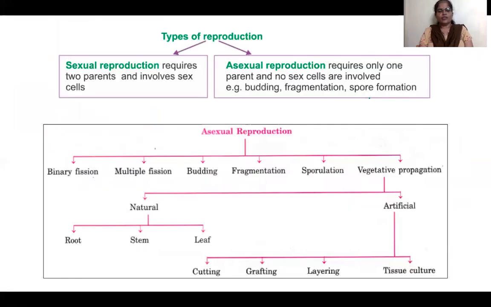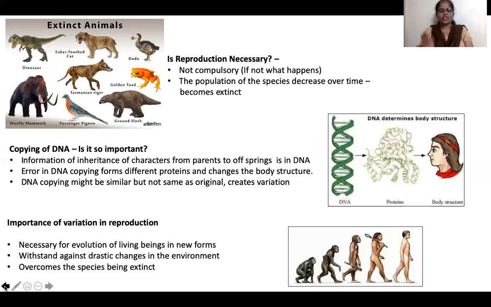Okay, why is variation necessary? Because we need evolution. Different forms will be changed. Variation is necessary for evolution of living beings into new forms, for acclimatization to the new environment after a drastic change in the environment, and so that we don't become extinct.